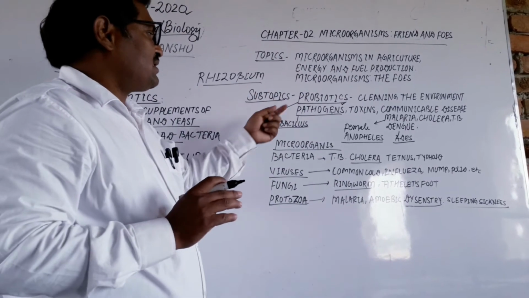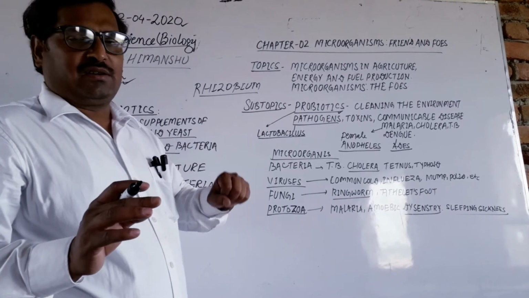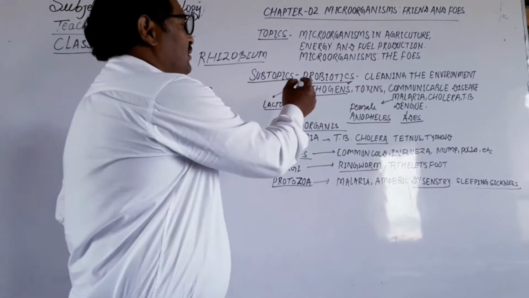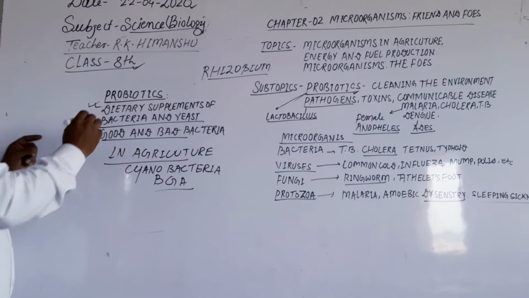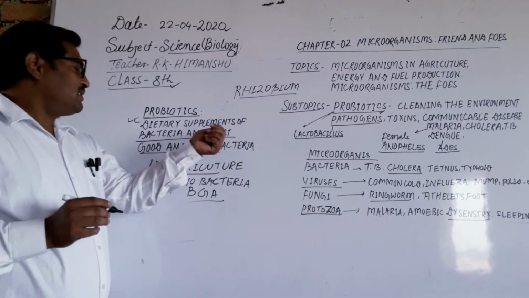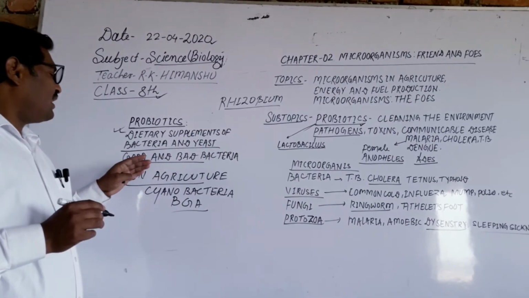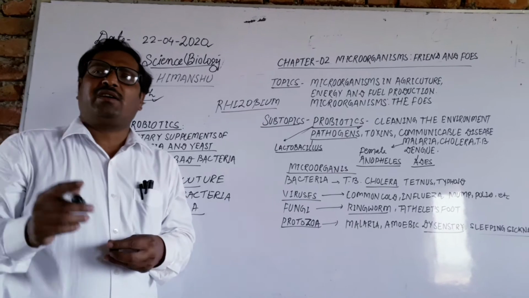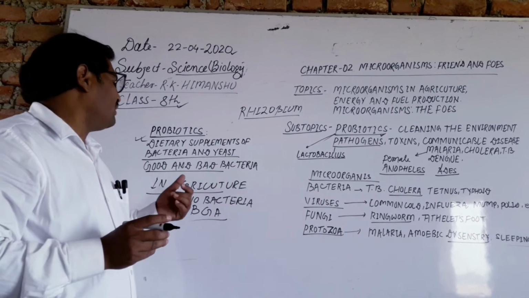Now dear students, one topic I forgot to tell you previously: probiotics. What are probiotics? Probiotics are dietary supplements of bacteria and yeast. In our body there are two types of bacteria, some useful and some harmful.